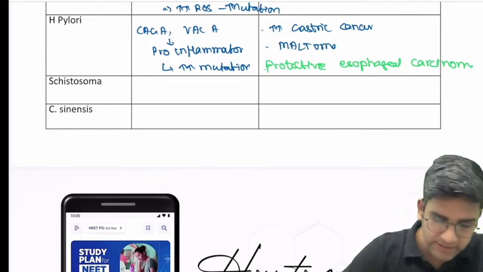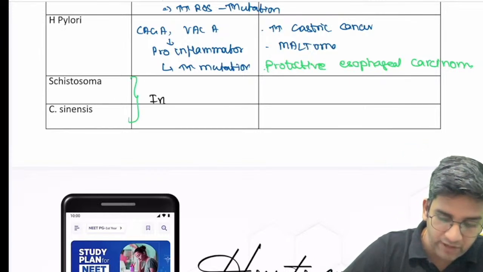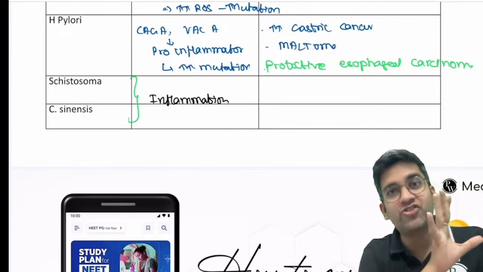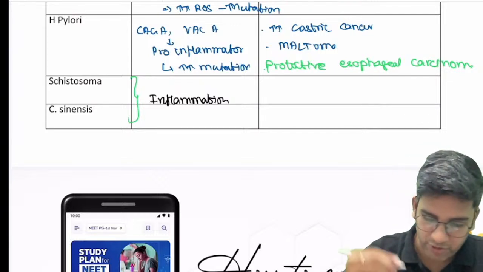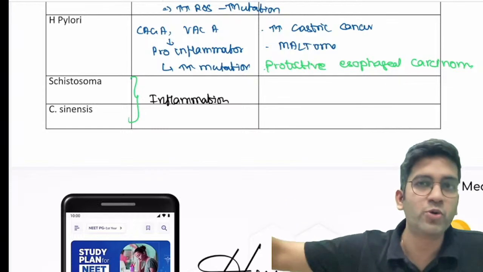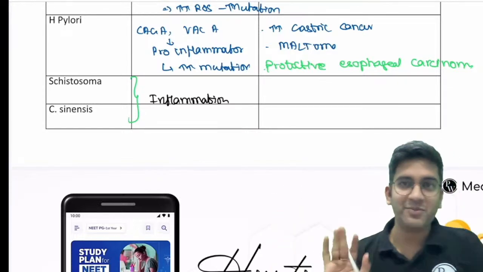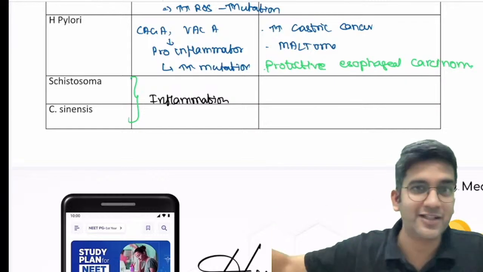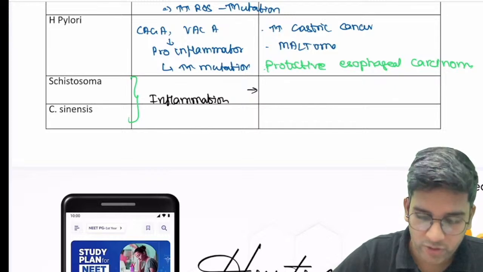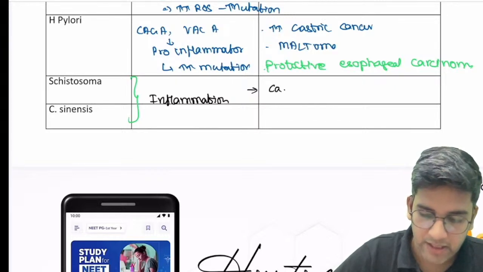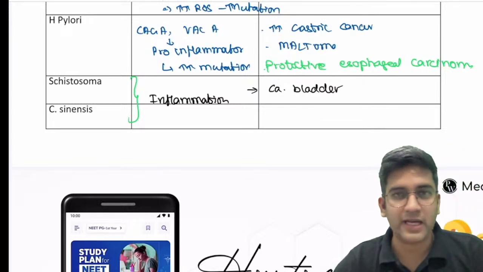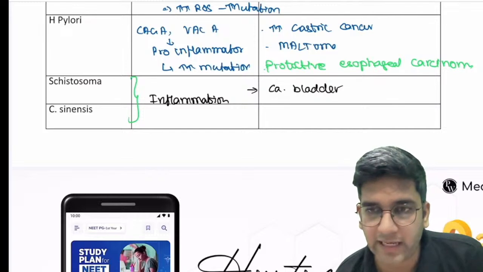Okay. Schistosomiasis and clonorchiasis, both of them are again inflammation related. After microbiology, you must have known many more things about these organisms than me, right? I'm 100% sure that Dr. Mamta must have made that happen, right? When there's more inflammation, same thing: I'll have more mutation, I'll have more cancers, right? Exam is different, concepts and learning are totally different, right? Schistosomiasis, what cancer? You'll have increased risk of CA bladder, right? Squamous cell carcinoma of the bladder can happen, or the transitional cell carcinoma can happen, fine.